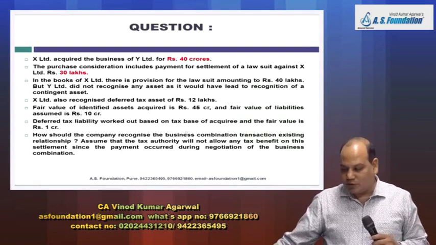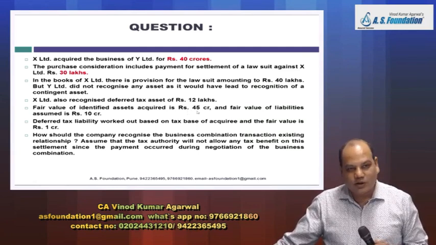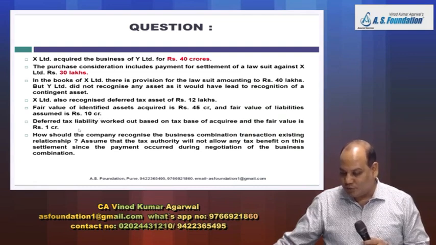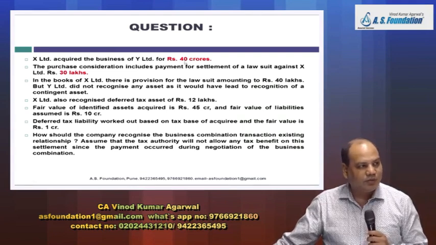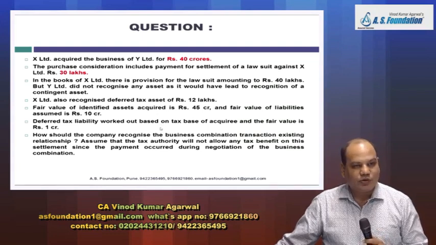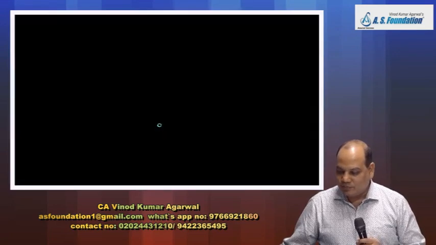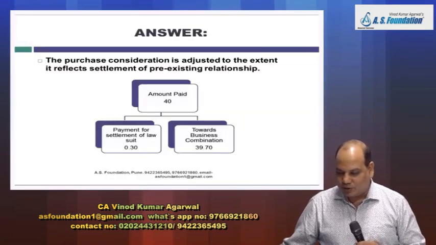Okay, reverse that also. You recognize 45 crore rupees new asset acquired. You recognize 10 crore rupees. You recognize DTL 1 crore. And you also recognize 39.70 consideration paid. So that will also give rise to some difference which will go to goodwill or GOBP, gain on bargain purchase. Okay. So what journal entry we will pass?